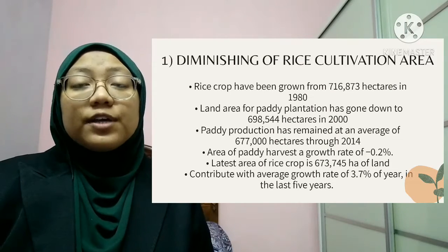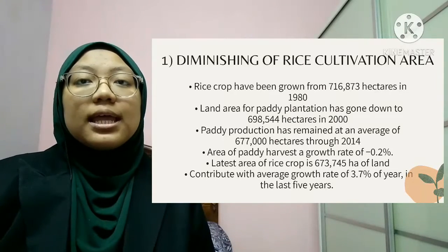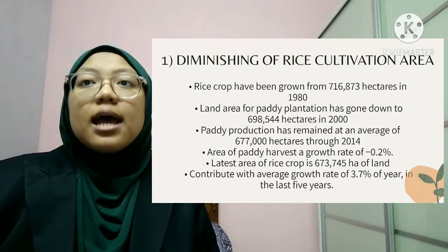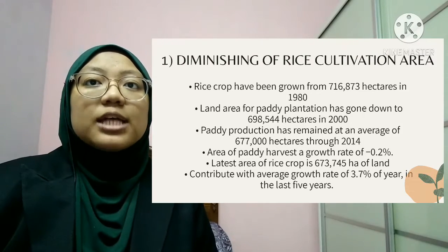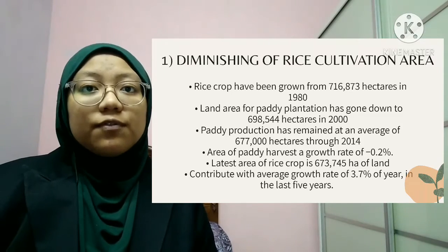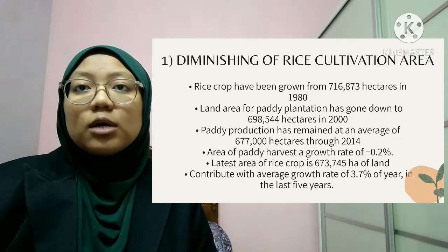The importance of rice as a staple food crop of Malaysia is really well known. Rice crop has been grown on 716,873 hectares in 1980. The land area for paddy plantation has gone down to 698,544 hectares in 2000.